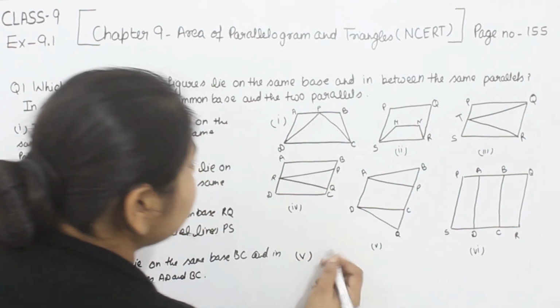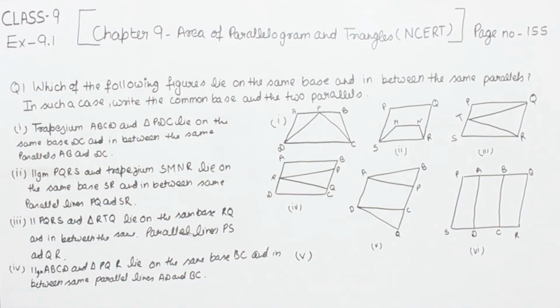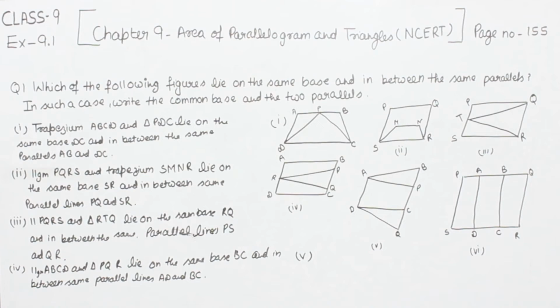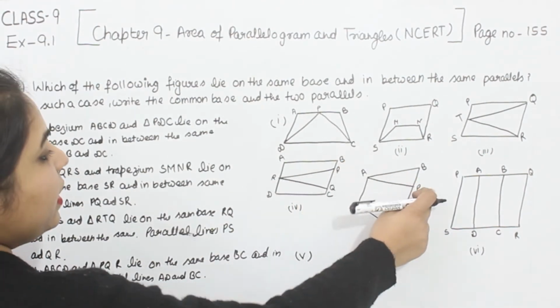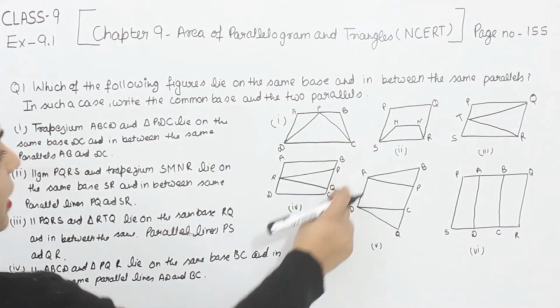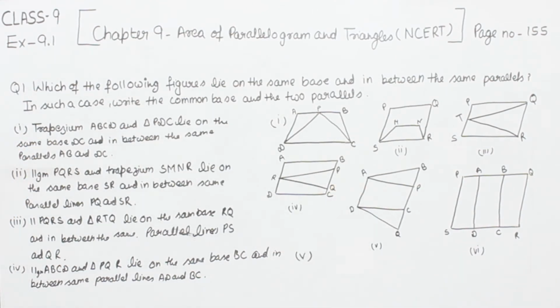Now comes to the part 5. In the part 5 we are having the figure. This is the figure for the part 5. Now in the part 5, the quadrilateral ABQD. This is the quadrilateral and a trapezium APCD. This is the trapezium. They are on the base AD. They are on the same base. So we are going to write the statement here.